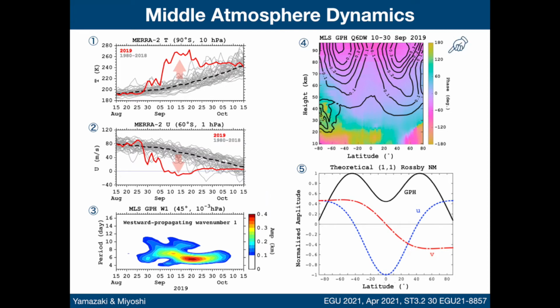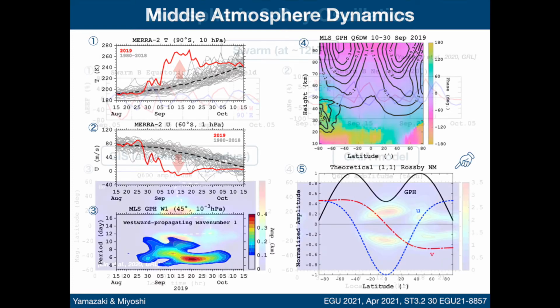Panel 4 shows latitude versus height structures of the quasi-6-day wave in MLS geopotential height during the September 2019 SSW. The amplitude and phase are symmetric about the equator, which is consistent with the 1-1 Rossby normal mode. Panel 5 presents the meridional structure of the 1-1 Rossby normal mode in geopotential height, as well as zonal and meridional winds, as predicted by linear wave theory.